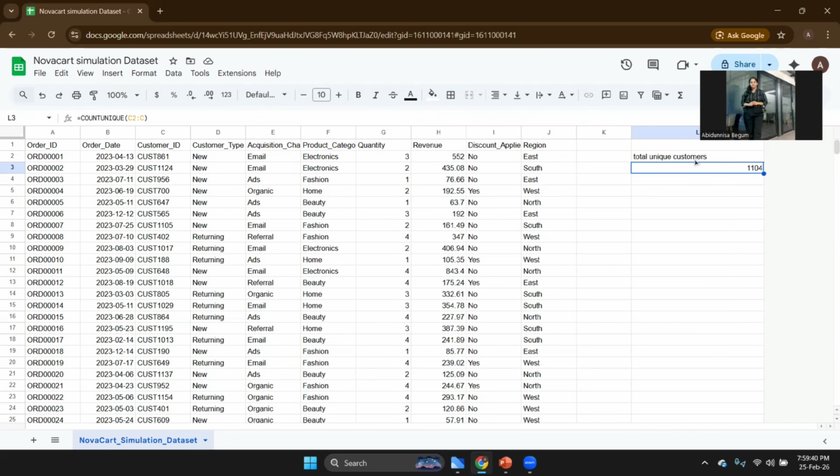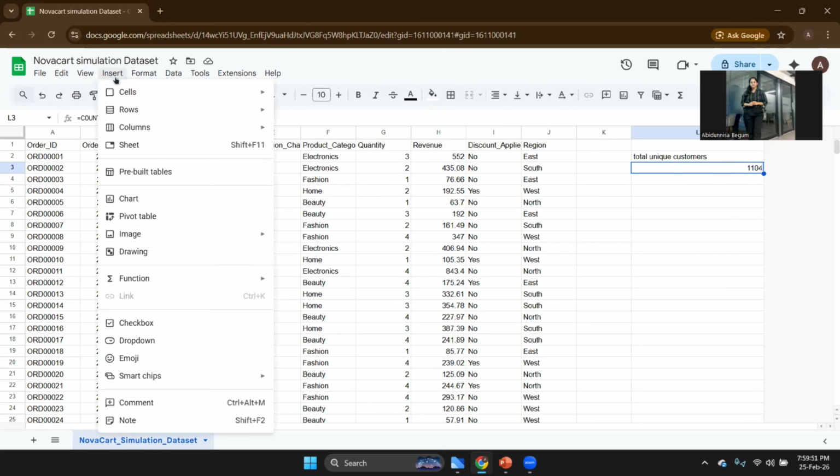So now these are the total unique customers, not repeated. If there are any repeated customers, that will not appear here. Only the unique customers would appear here. Now I'm going to create a pivot table.